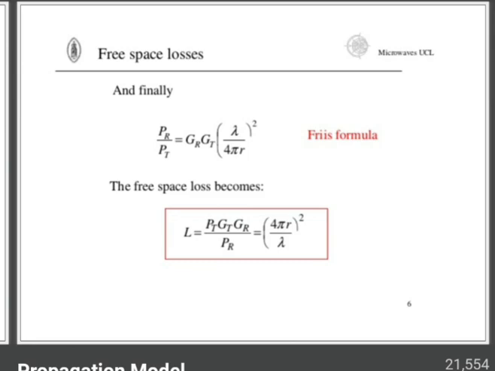Hence the large scale propagation models use a close-in distance d0, called the received power reference point. Then the received power PR at any distance d greater than d0 can be related to PR at d0.